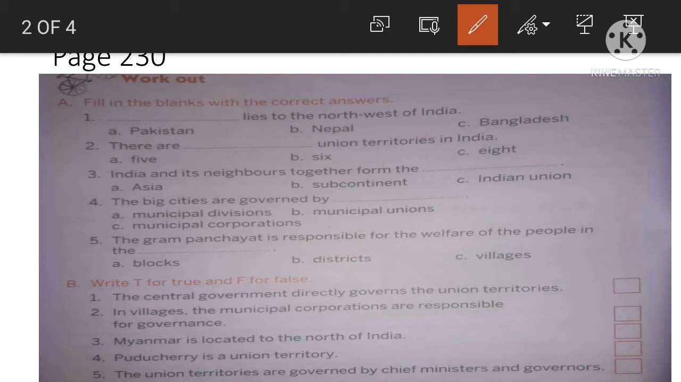First of all, let us discuss exercise A. Fill in the blanks with the correct answers. I request all of you to write the correct answer in the blanks given here with pencil. Fill in the blanks with the correct answers. Question number 1. Dash lies to the northwest of India. Options are given here: Pakistan, Nepal, Bangladesh.